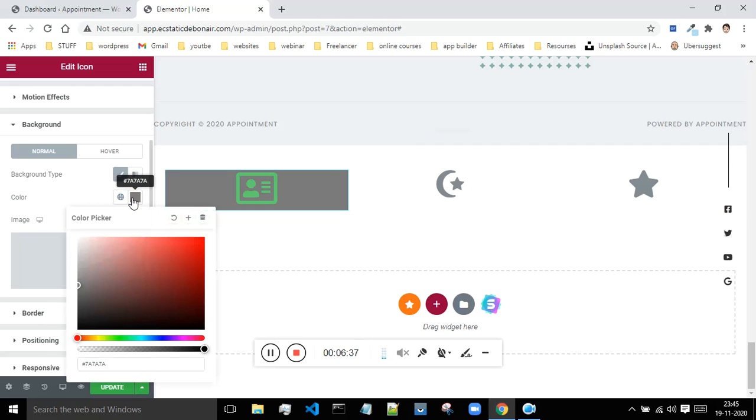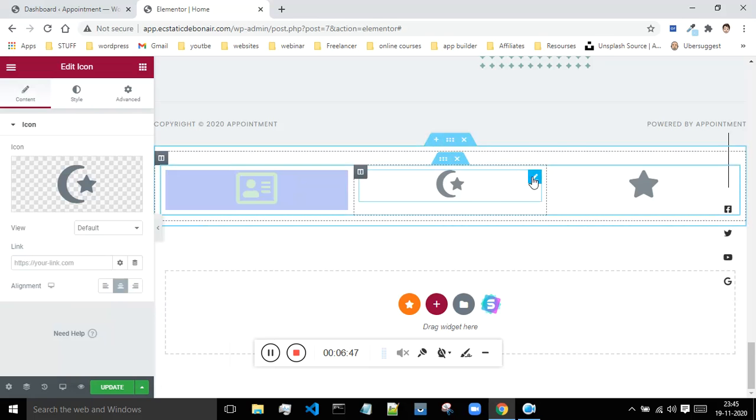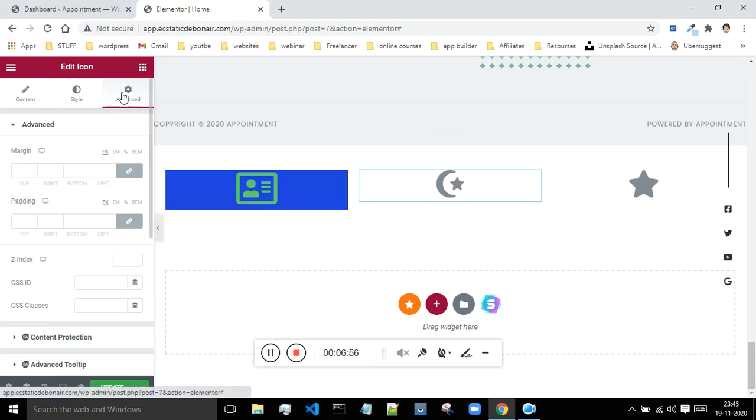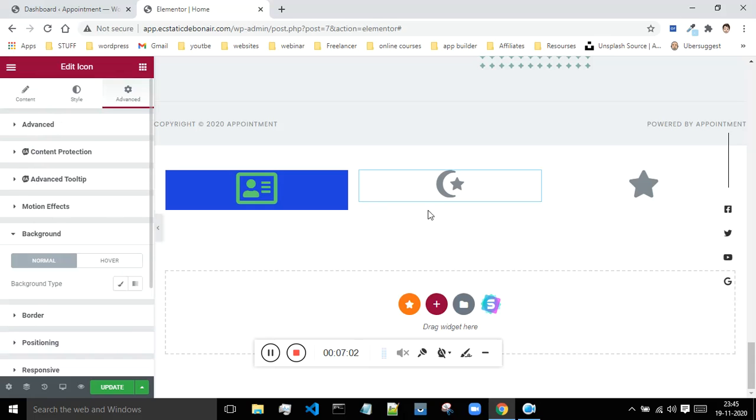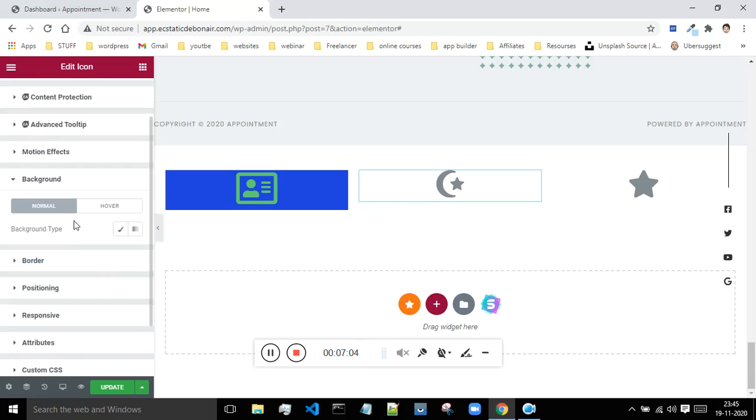Just click on this option if you want to select some different color. So you can select whatever color that you want from this slider, and now suppose you want to change the color of this, click on this pencil icon, and go to the advanced, scroll down, click on background. Okay, for this let's try to upload an image.